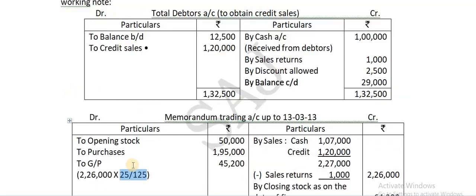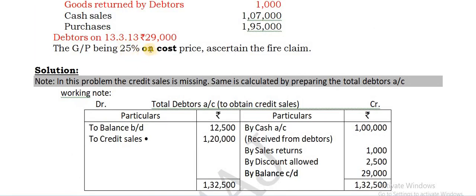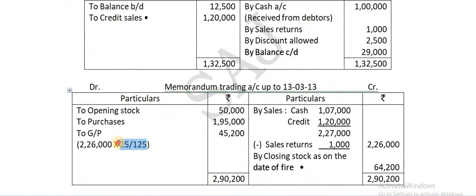Either way. This is what I said earlier. 25% on cost implies, right? 25% is nothing but 1 by 4. 1 by 4 on cost will be equal to 1 by 5 on sales. So the rate divided by 100 plus rate. So 25 by 100 plus rate is 125. So 25 by 125 is nothing but 1/5 only. So you can calculate that way or this way. Any of the 2 methods you can adopt.